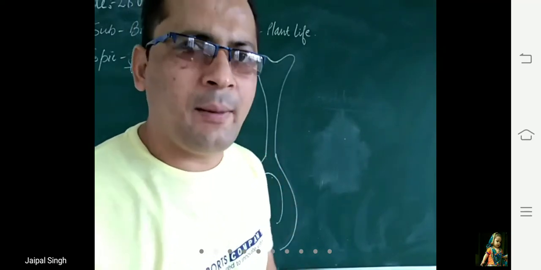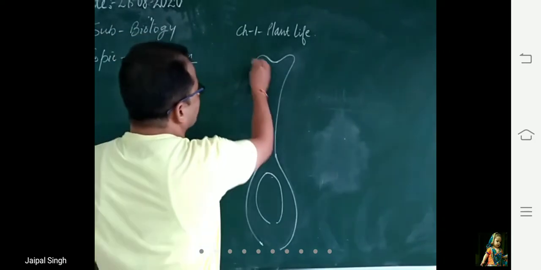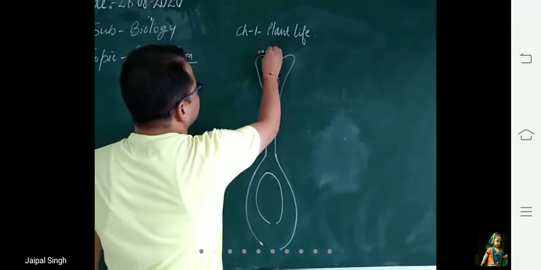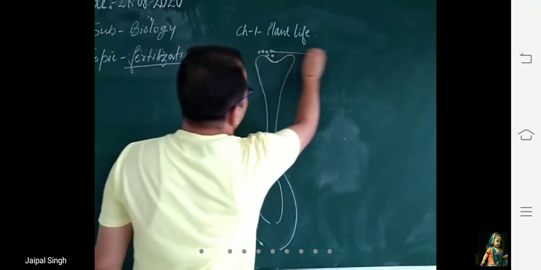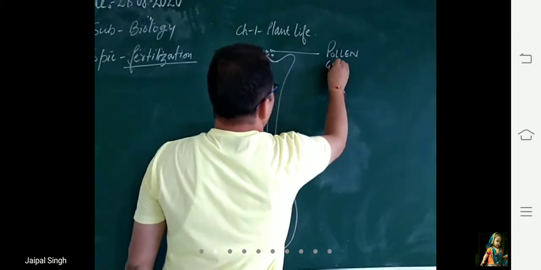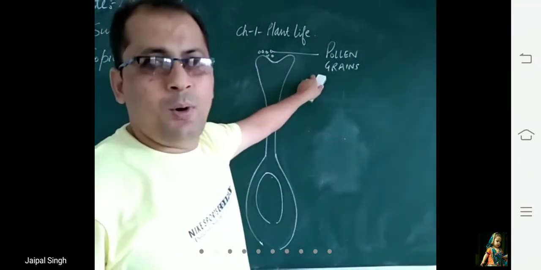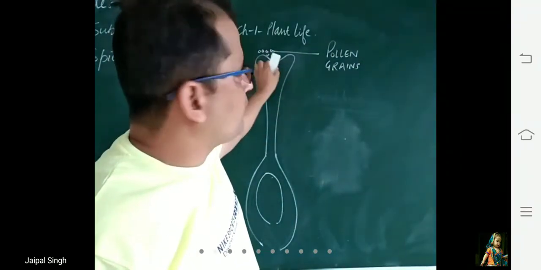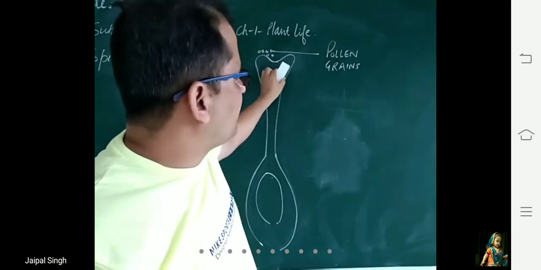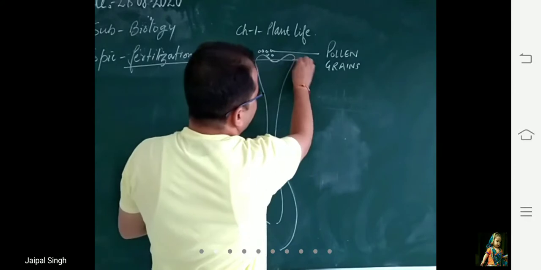Now see very carefully. This pollen grain comes from the anther and falls on the stigma. This is the stigma.